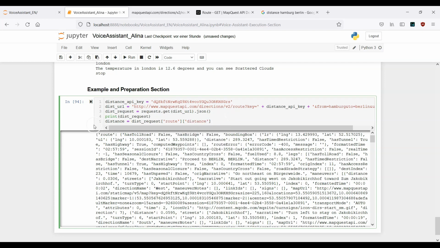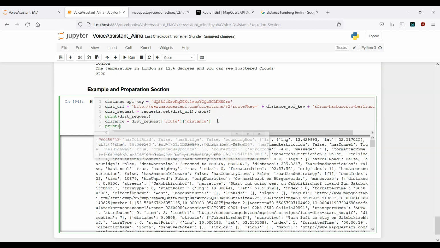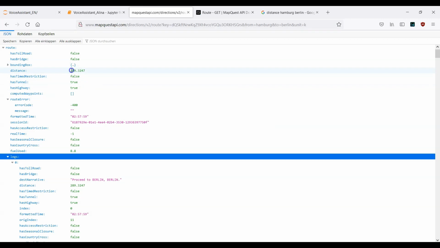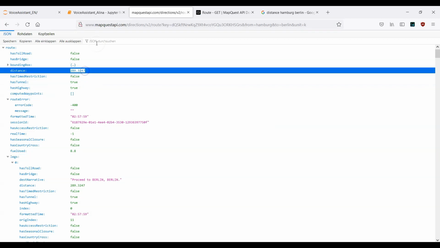Now I can just print it out. That means print the distance. And this one should be commented out because now we don't need this whole data anymore. Let's run the cell. And you see here, this is the data we need. 289. This is the proper data we are searching for.